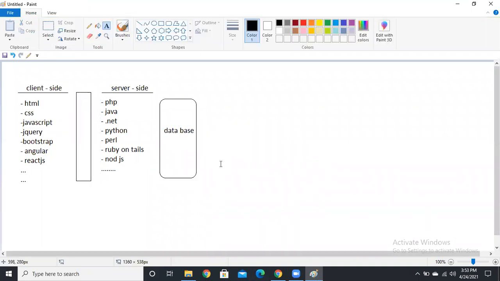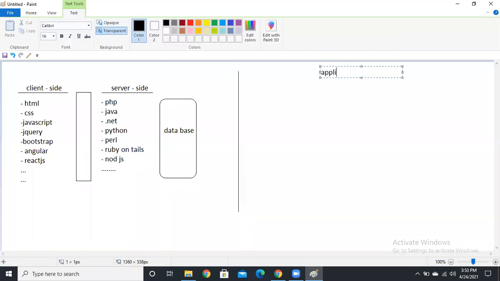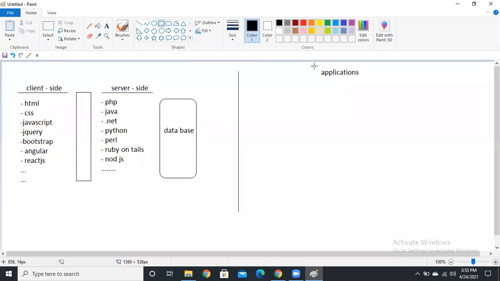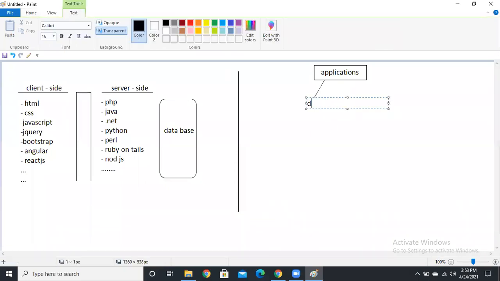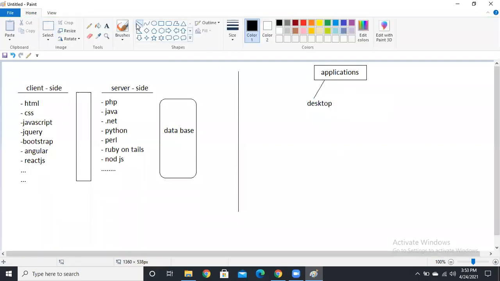So if you want to develop any application, what is an application? How many types of applications do we have, guys? Mainly we have three types of applications. Already you know, but I will tell you. First we have desktop applications, next web applications, and next mobile applications. If we want to develop any type of application, we need these three guys.